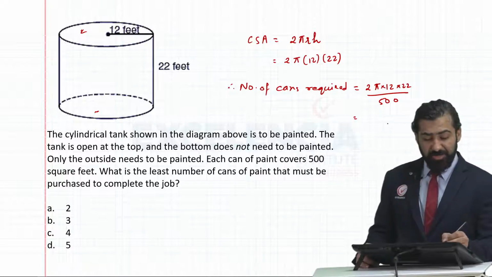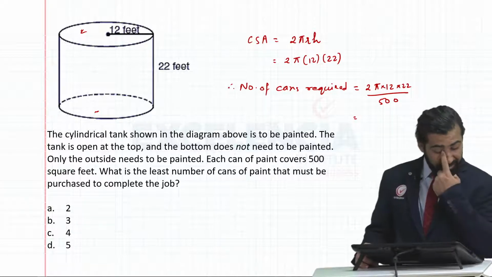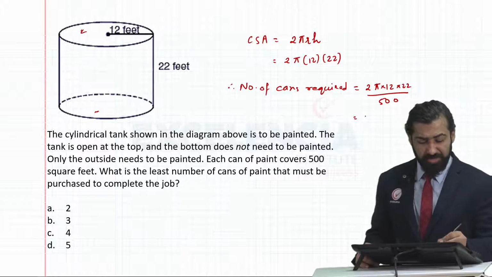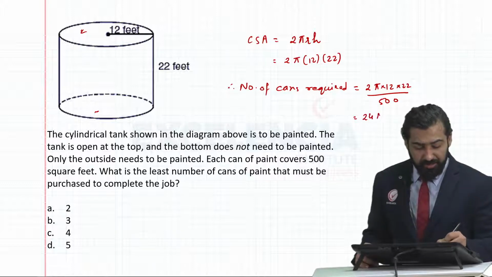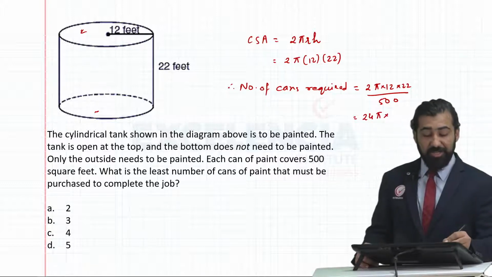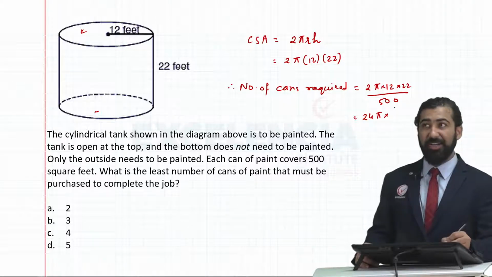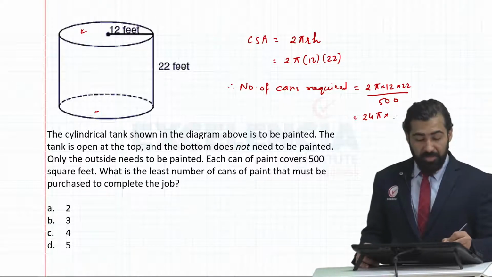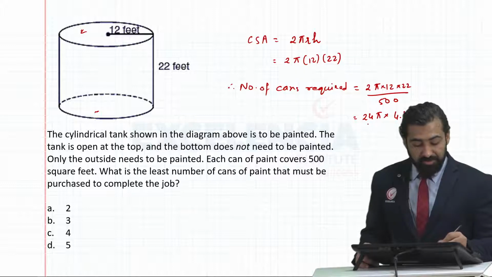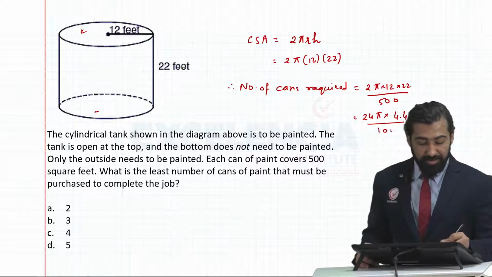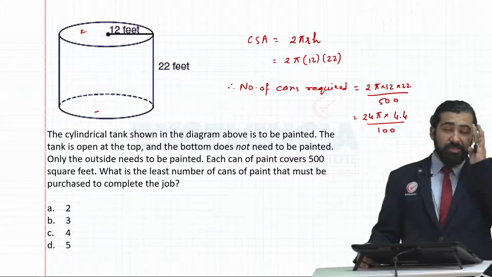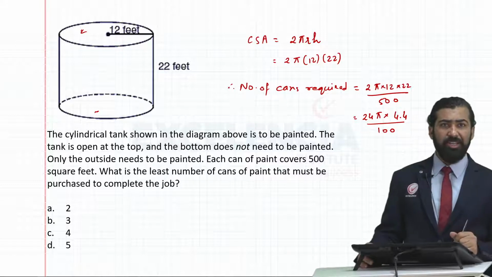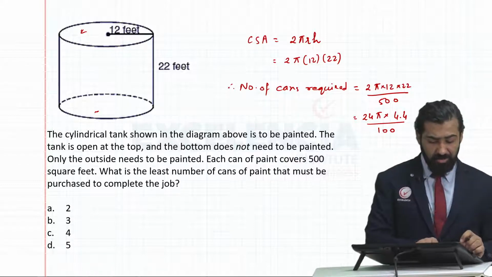So when I divide numerator and denominator by 5, I'll cancel out this 22. So I'll get 24 pi multiplied by, when I divide 22 by 5, I'll get 4.4 divided by 100. Okay, so when you calculate this value, how much will you get?